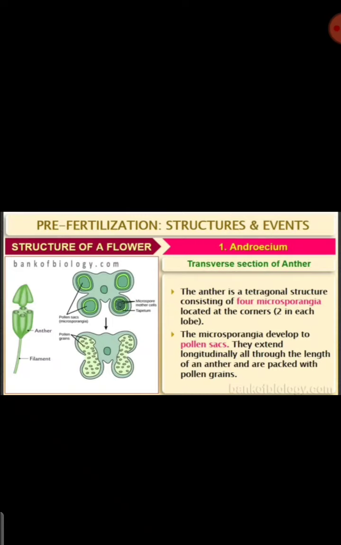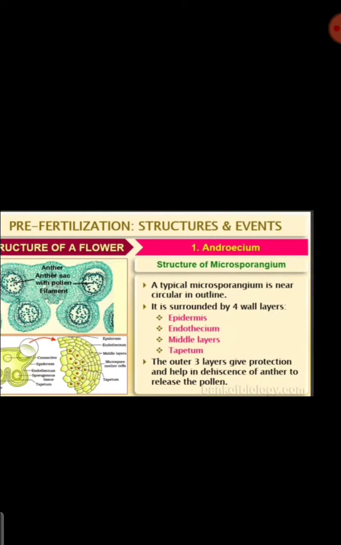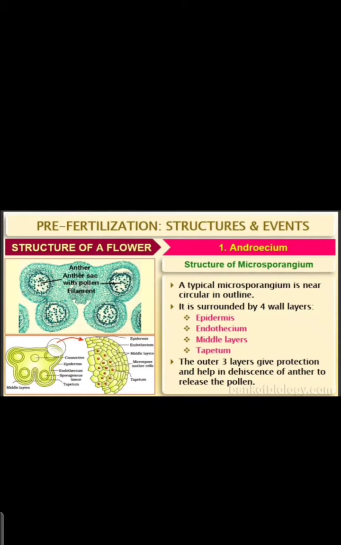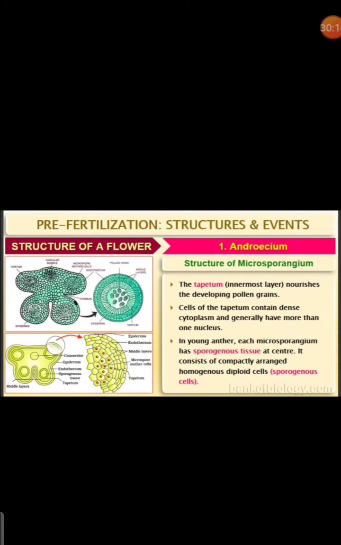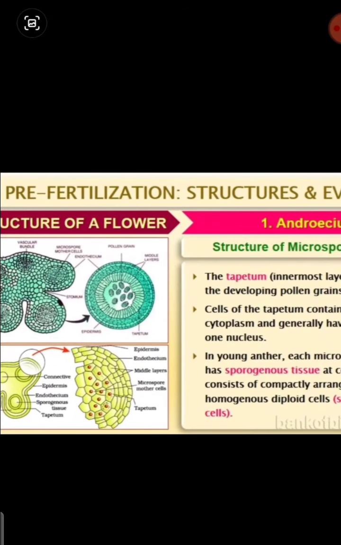Okay, so then they will develop into the pollen sac, and you can see the epidermis, endodermis, middle layer and tapetum. So it is surrounded by 4 layers. The outer 3 layers give protection, and the inner tapetum gives nourishment, which we have studied. So the sporogenous tissue will form in the middle, at the center.